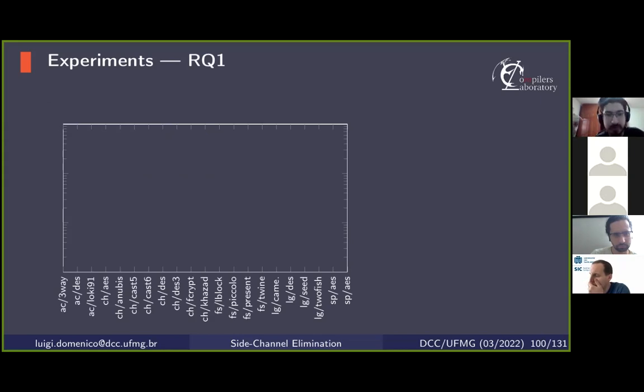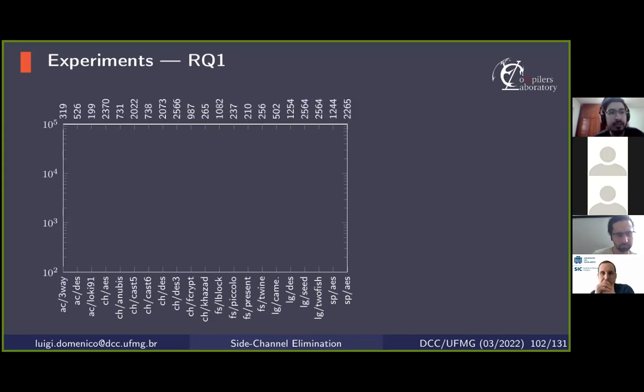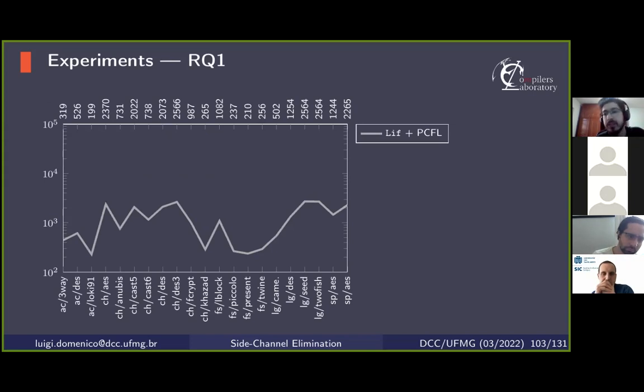the work from 2018. And here I'm showing the number of LLVM instructions in each benchmark. And at the top of the chart, the numbers for the original programs. So Leaf plus PCFL is our general approach that uses Mo and Hex partial control flow linearization.